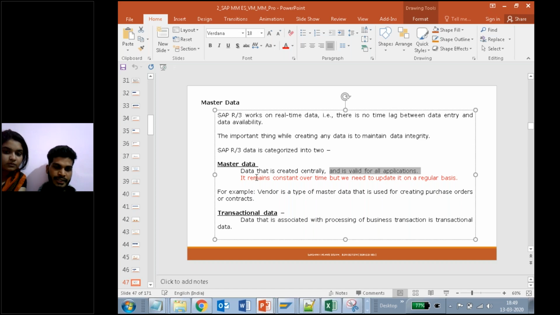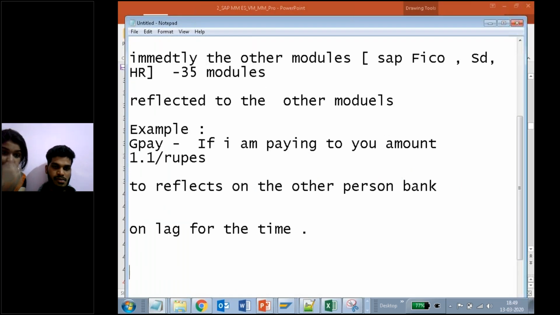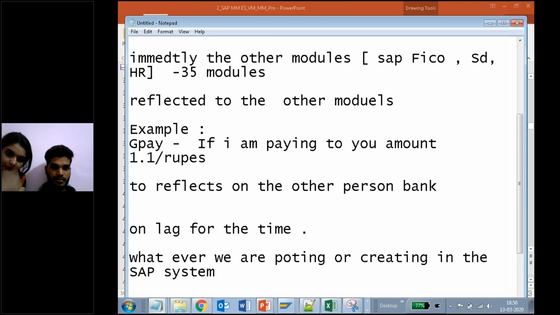So it means that master data information is constant over some time. Getting my point? What is that? Master data. Whatever we are posting or creating in the SAP system, it can be anyone, SD or FI or HR and other modules' people, right?